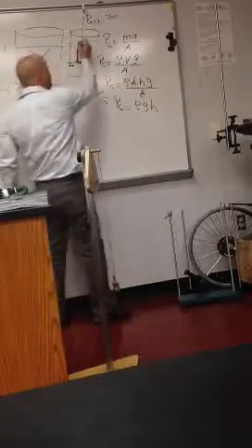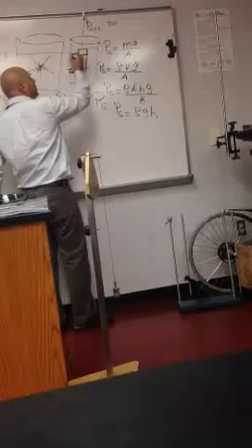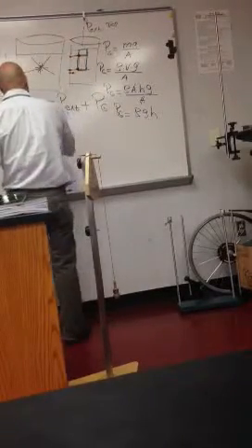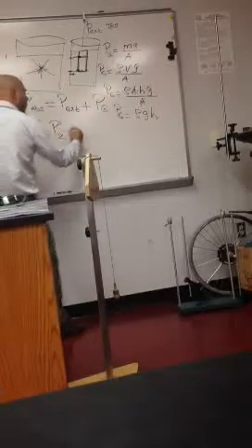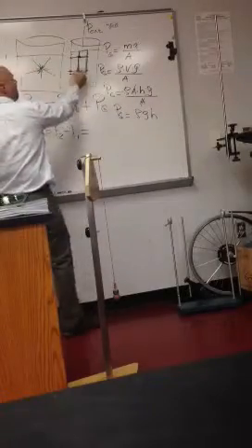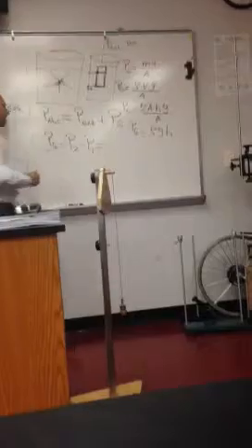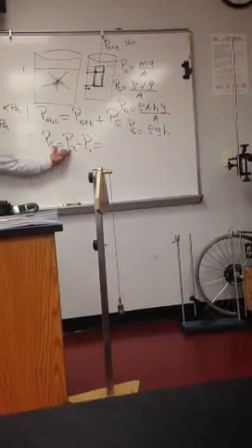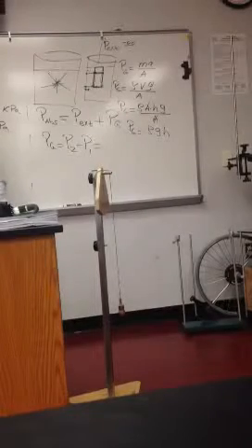So between 2 points, if I want to find what will be the gauge pressure between 2 points, the gauge pressure, which by definition is the pressure between 2 points, will be rho gh. At this point, what will be the absolute pressure? The definition of gauge pressure is the difference in pressure between 2 points. This is the actual definition of gauge pressure.